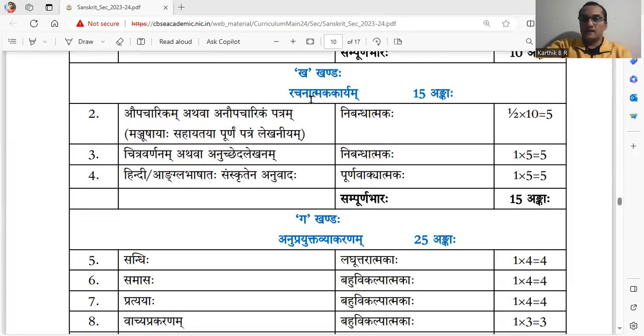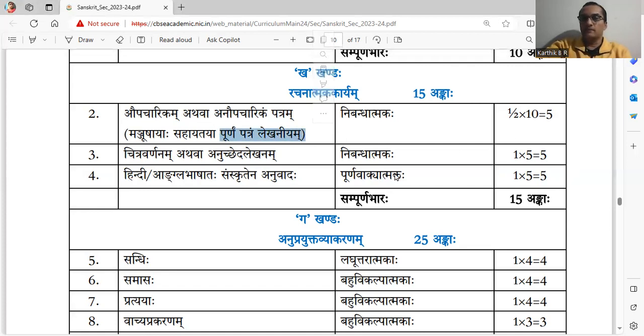Now if we look at the second khanda or part, Rachanatmaka Karyam, which is for 15 marks. औपचारिकम अथवा अनौपचारिकम पत्रम मंजूषायाः सहायतया पूर्णं पत्रं लेखनीयम. This has to be remembered. Purnam patram lekhaniyam.